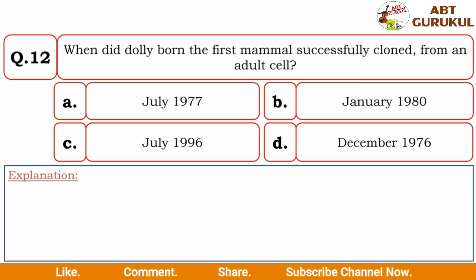When was Dolly, the first mammal successfully cloned from an adult cell, born? July 1977, January 1980, July 1996 and December 1976. And here the correct option would be C, July 1996.